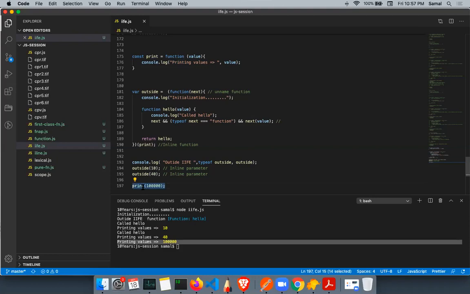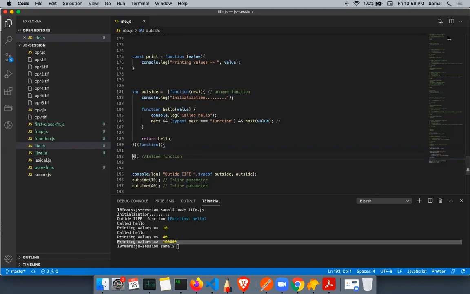So to avoid this, we write an inline function. Just like your non-primitive variables, array and object, a function can also be passed as an inline parameter. So this is what we call an inline function. An inline function is not necessarily, but is always an anonymous function, always an unnamed function, and always a function expression.